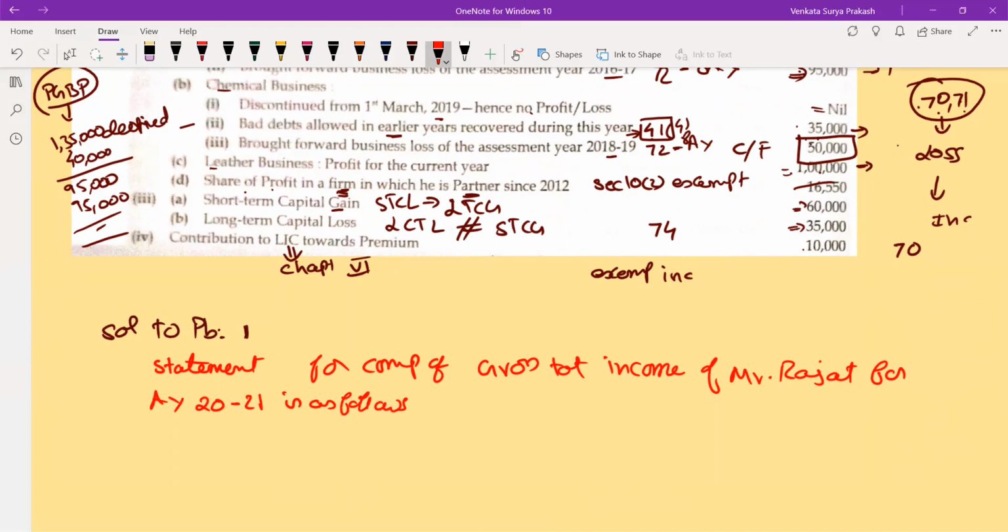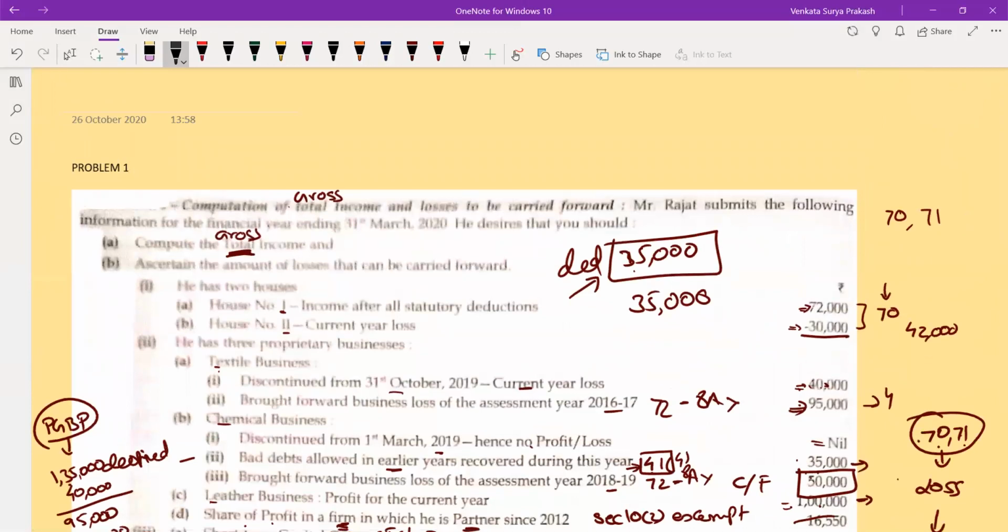Compulsorily, you need to show it in this fashion. Particulars is one column, which you should always maintain. Amount in rupees, another column. That's it. Now, always you need to follow the sequence of your heads of income.